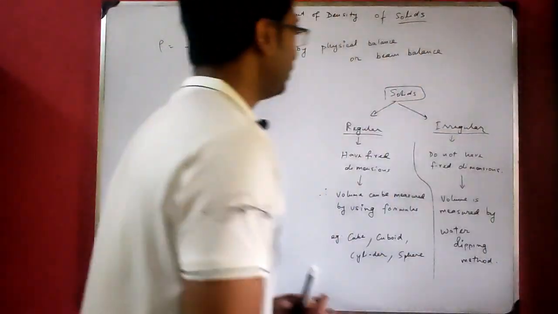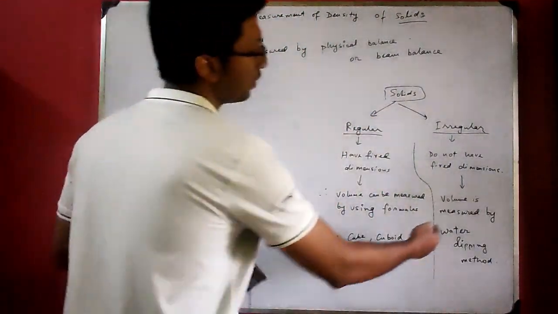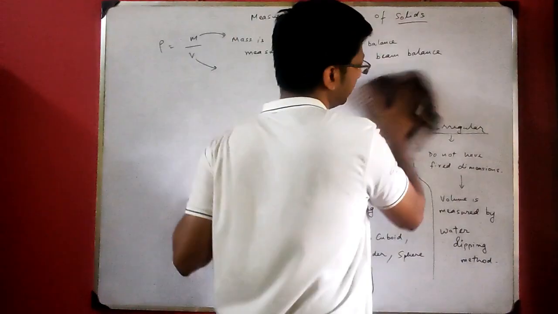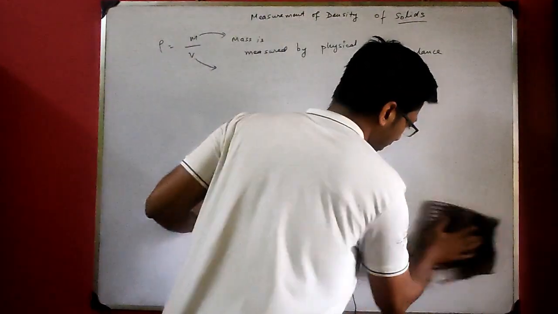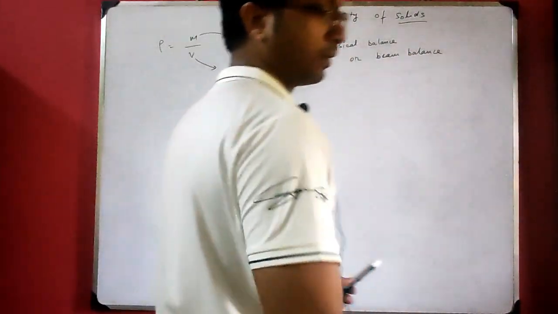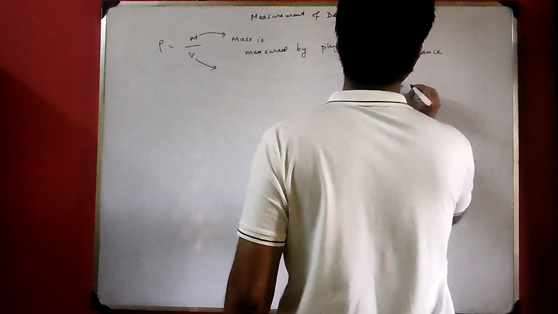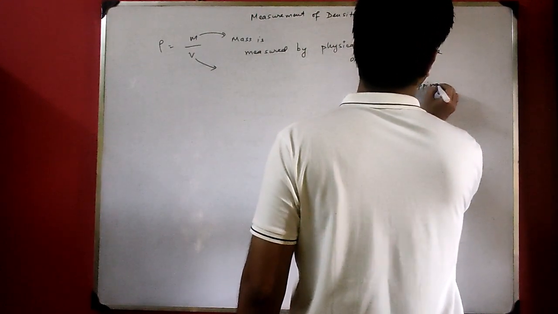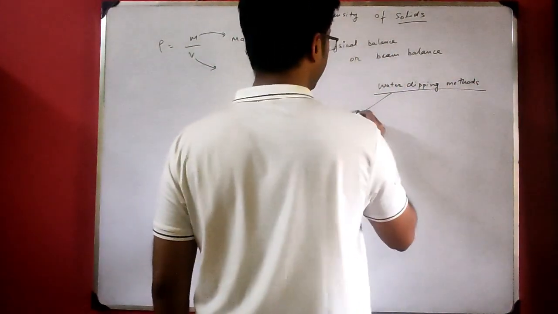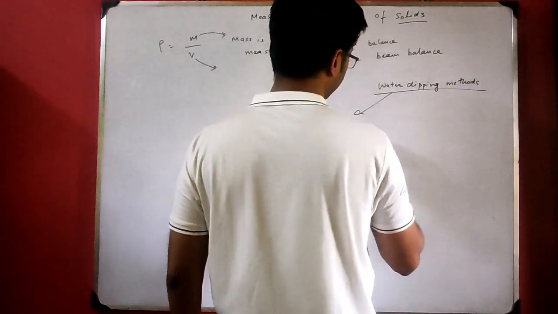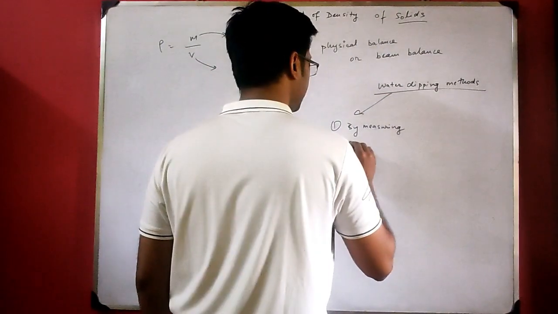Now let us see how to find the volume of both regular and irregular bodies by the water dipping method. Now see, there are two water dipping methods in the syllabus. The first thing that you have is measuring cylinder.